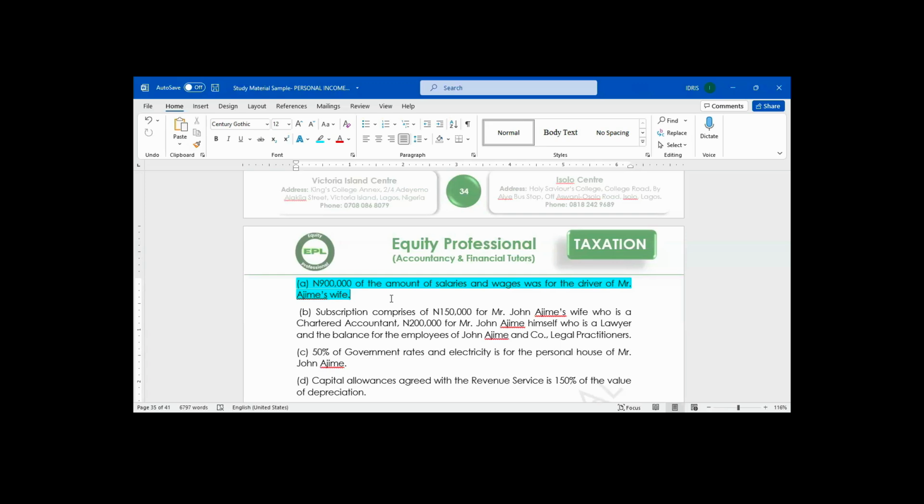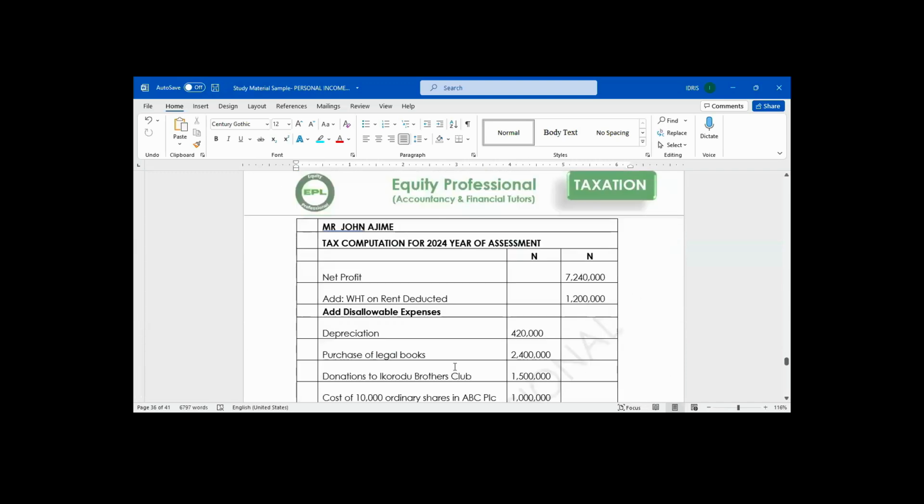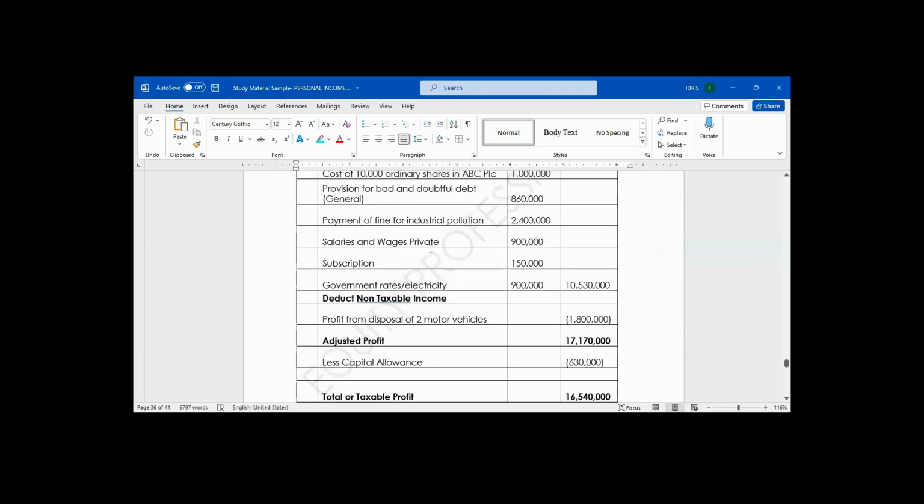Is it allowed or not allowed? Not allowed. It is not allowed because it's a personal expense. Private expenses are not for business. Mr. Ajime's wife's driver is not for business. It's his own personal life. That means out of the salaries and wages, 900,000 will be disallowed. Private.